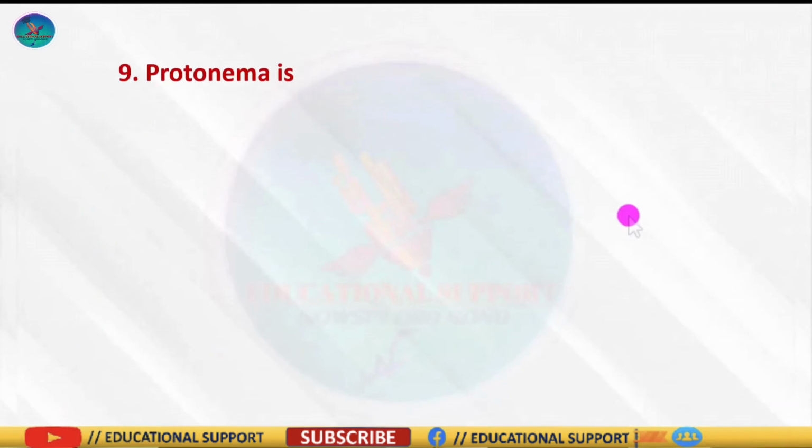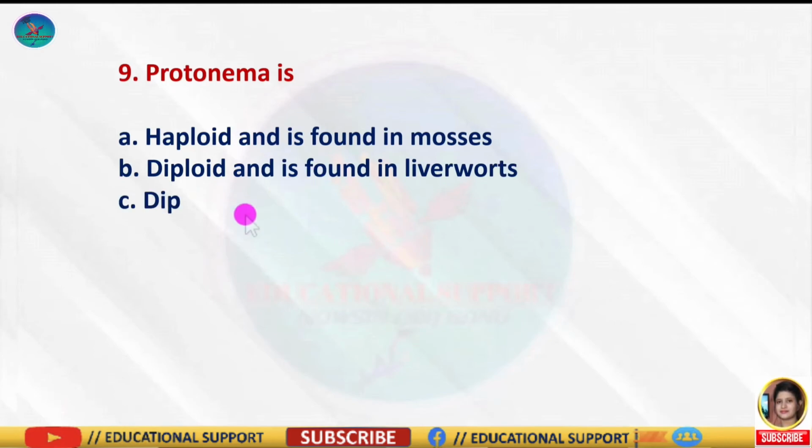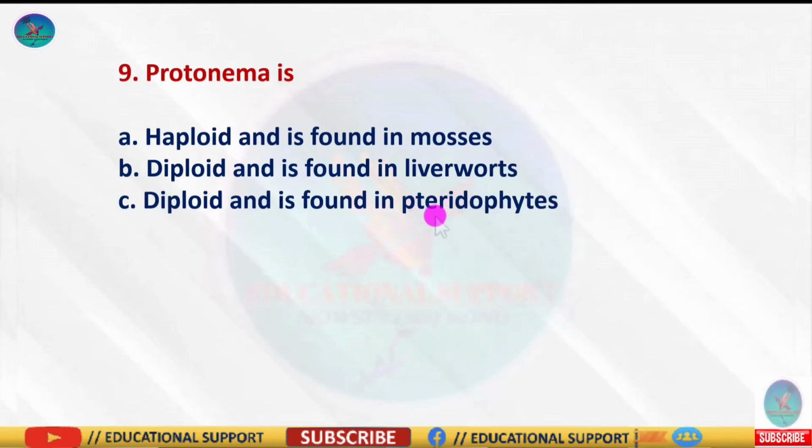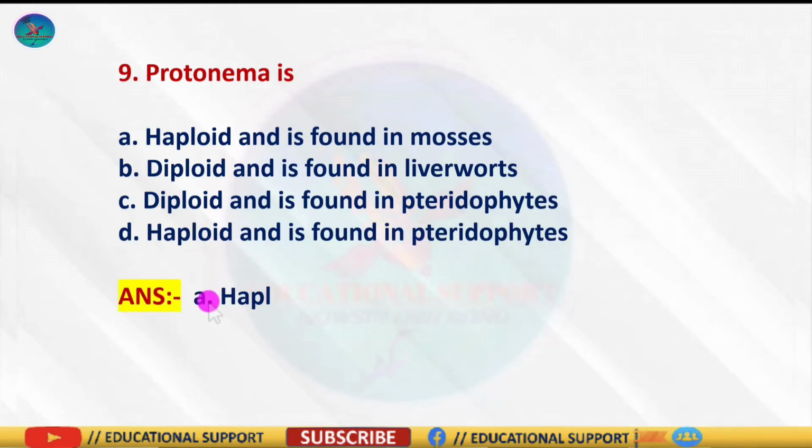Question number 9: protonema is, and the options are haploid and is found in mosses, diploid and is found in liverworts, diploid and is found in pteridophytes, and the last one is haploid and is found in pteridophytes. So the correct answer is option A, haploid and is found in mosses. Because haploid spores of moss are produced by the sporophyte after reduction division. These haploid spores, when they germinate, form the protonema. This structure later develops into an independent gametophytic plant. So the correct answer is option A.